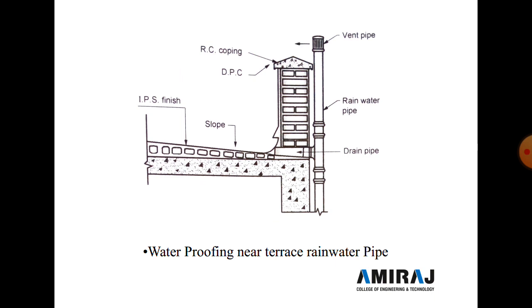Now in the next figure, waterproofing near terrace rainwater pipe. So here the terrace rainwater drain pipe is exactly seen. Here at the drain pipe, slope is provided and IPS finish is done. Due to the slope, rainwater is easily drained out, and for waterproofing here small brick bat coba is done, and in the brick bat work, Dr. Fixit waterproofing material is mixed during the work.